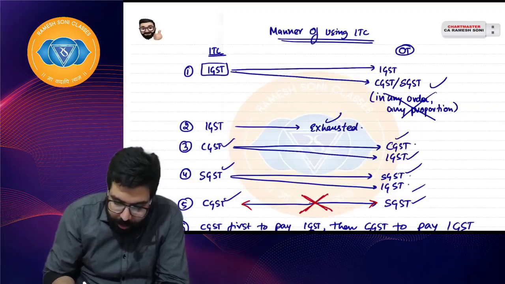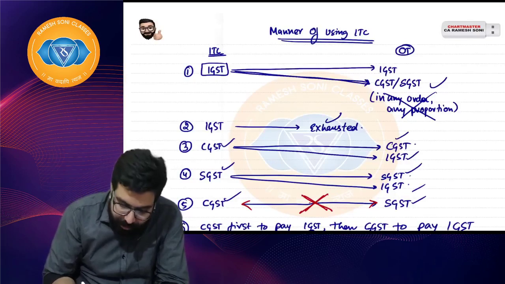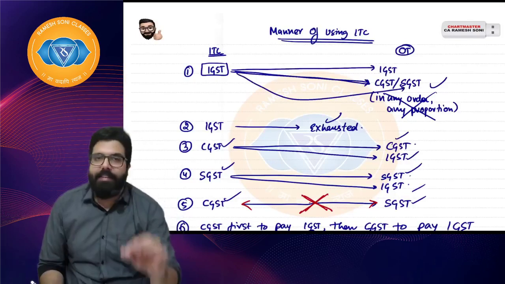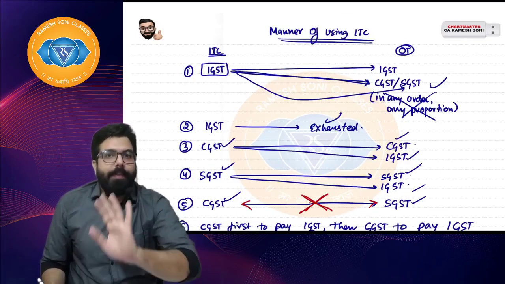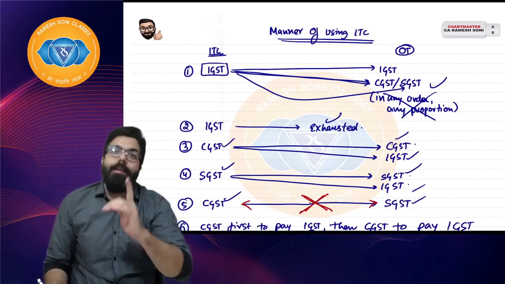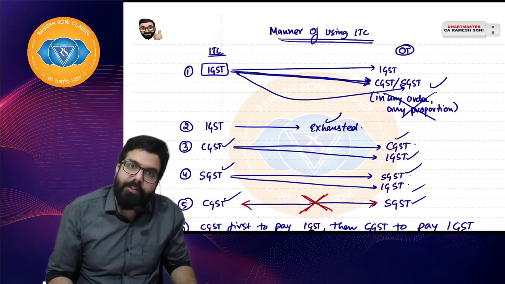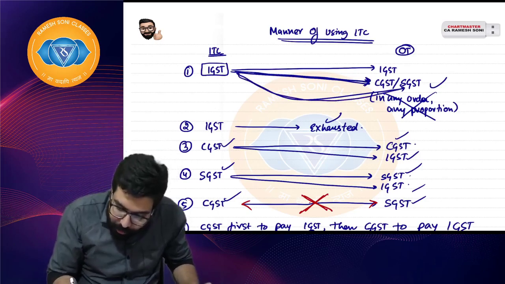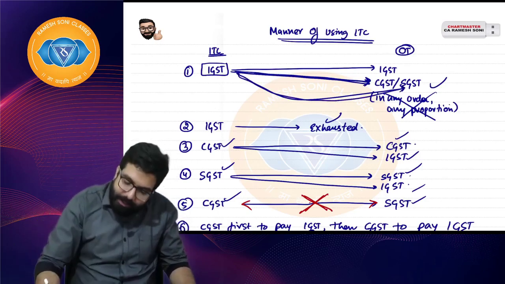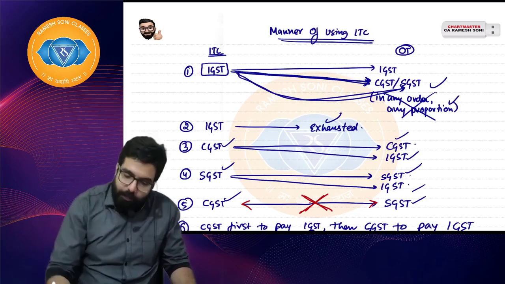Earlier it was told IGST should be used for CGST first, then IGST should be used for SGST. But then this change came. I will explain why this change came. It will be easy for you guys to understand. Everyone listen. It should be first used for CGST, then used for SGST. But then this change came. I will tell you if I do the sum without the change.